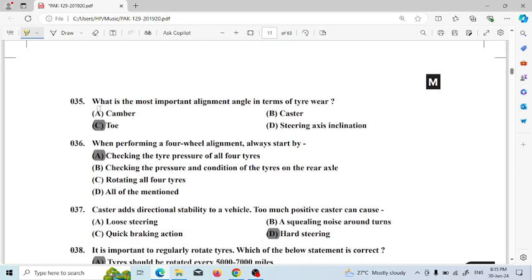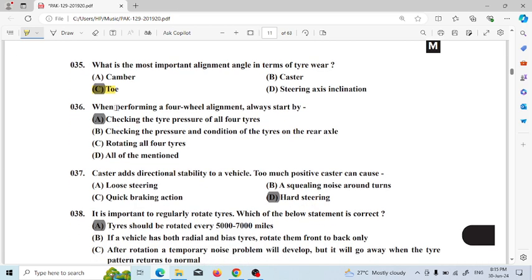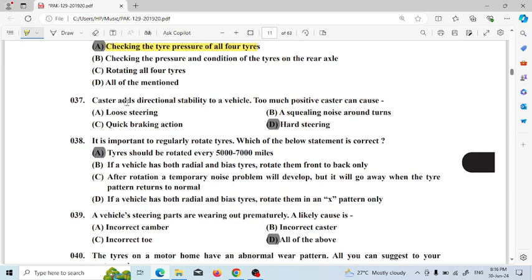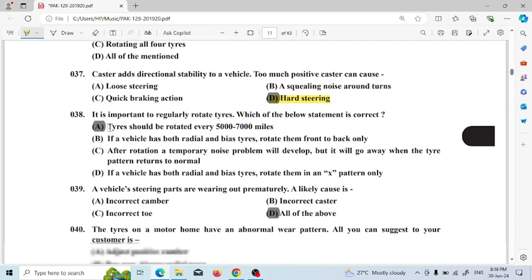So this is also important for automobile. What is the most important alignment angle in terms of tire wear? The toe is the important alignment angle. Next, when performing a four-wheel alignment, always start by checking the tire pressure of all four tires. Next, casters add directional stability to the vehicle. Too much positive caster can cause hard steering.